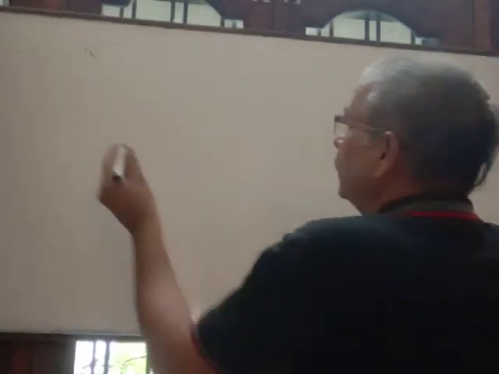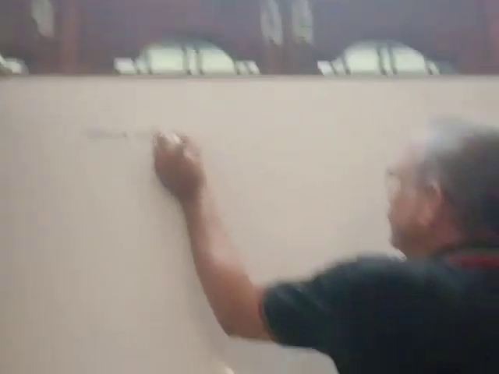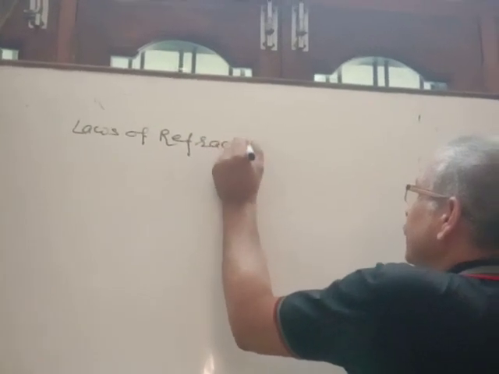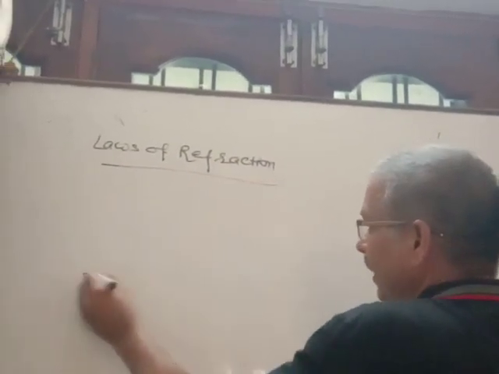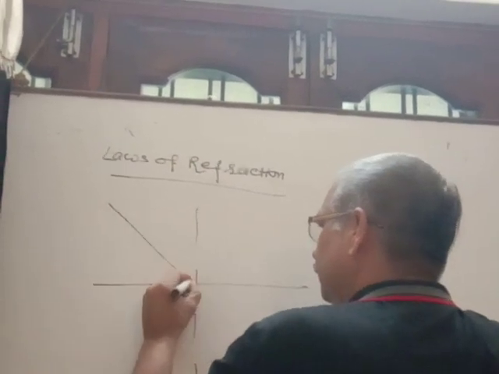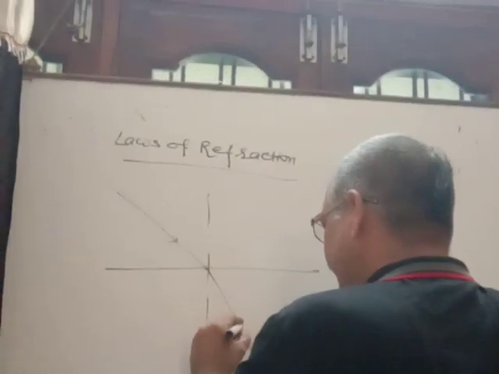Next, laws of refraction. Suppose it is the principal diagram. Incident ray. Suppose it is the refracted ray.